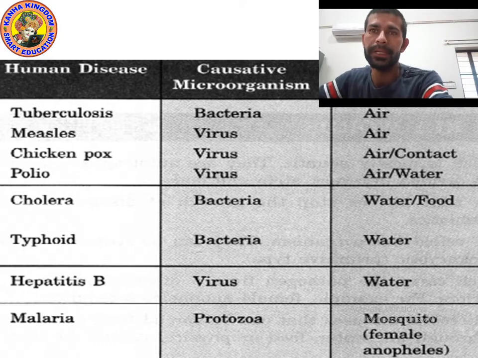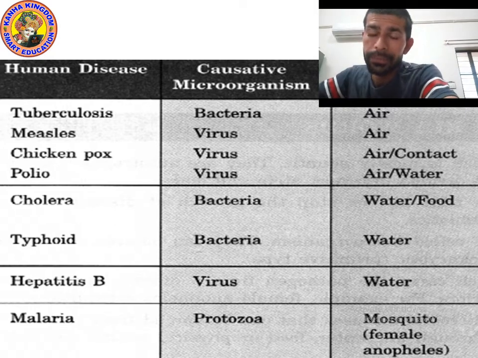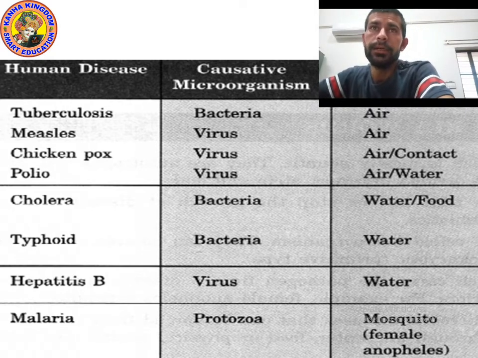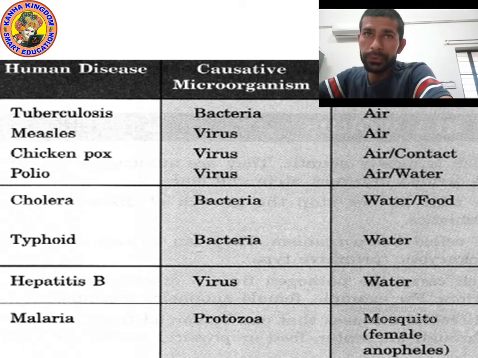So, we had been studying chapter number 2, microorganisms, friend and foe. Last time we studied about viruses and different kinds of diseases that occur due to microorganisms, and we also talked about which bacteria are useful in making bread and curd.